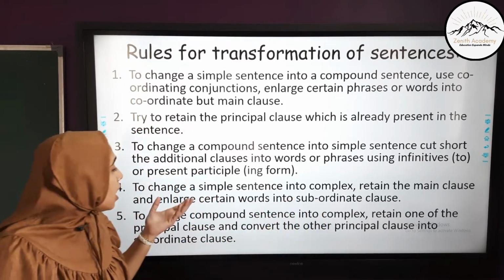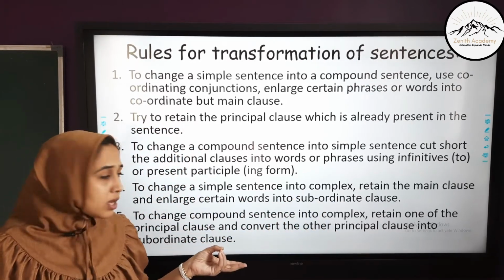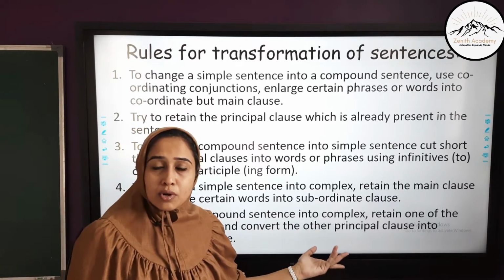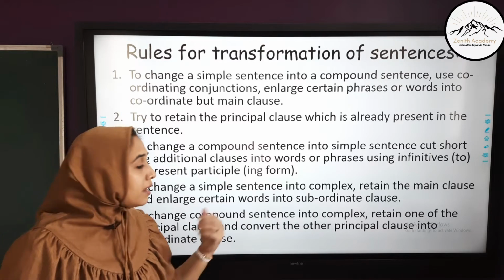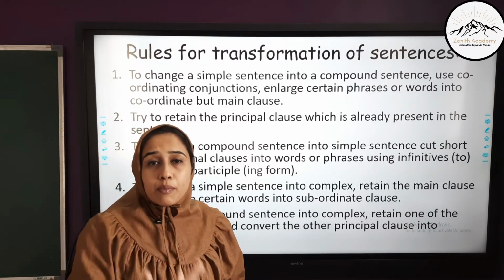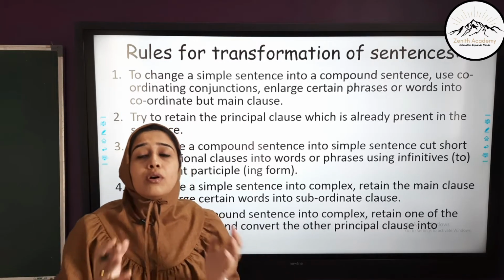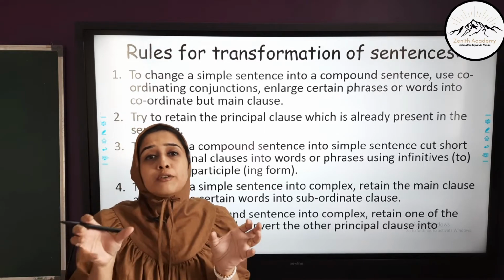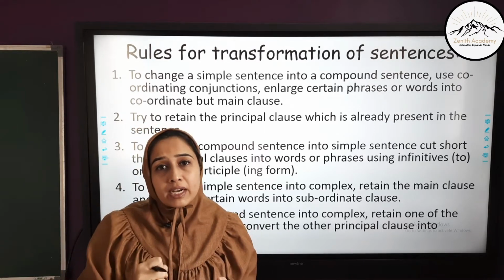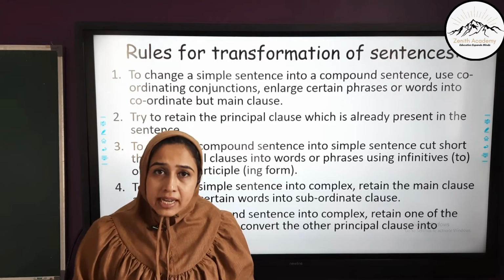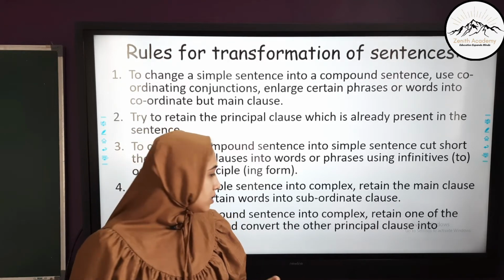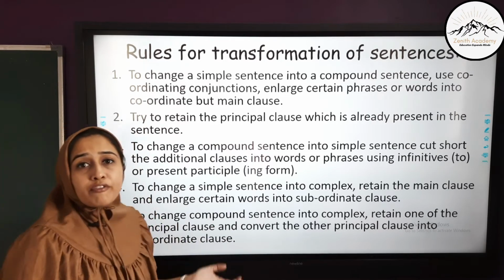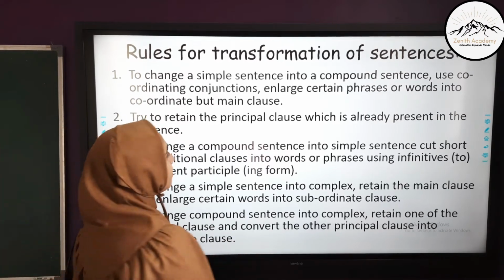To change a compound sentence into a complex sentence. Now remember, a compound sentence also has two clauses, complex also has two clauses, but we have to remove the coordinating conjunction and replace it with a subordinating conjunction. Also, we have to identify which main clause has more effect in the sentence. We have to retain that main clause and convert the other main clause into a subordinate clause. Let's solve a few examples for better understanding.